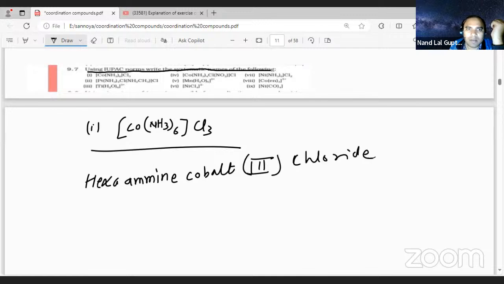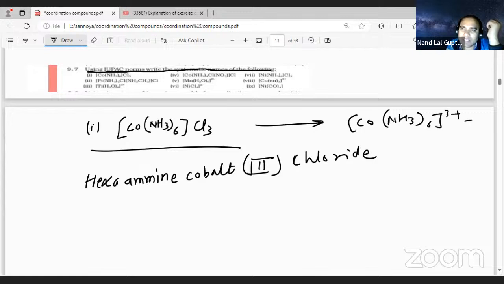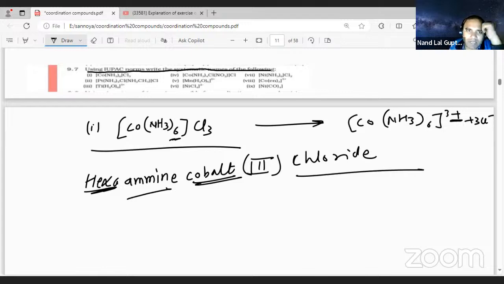Third chloride. Why, student, not cobaltate? Because it is the positive coordination sphere. If you ionize this one, Co(NH3) how many times? 6 times, 3 plus and 3 Cl minus. So since it is positive, so that is cobalt. Hexa means 6 is there. Amine means NH3. Chloride means Cl. So this is the name.